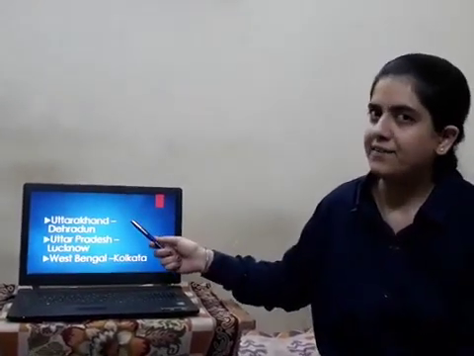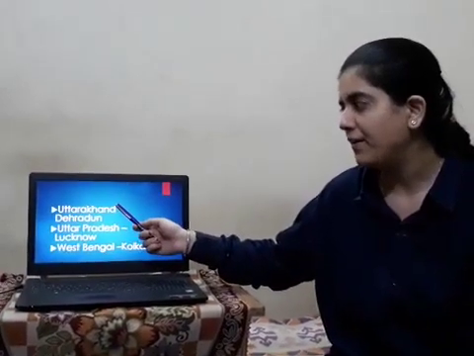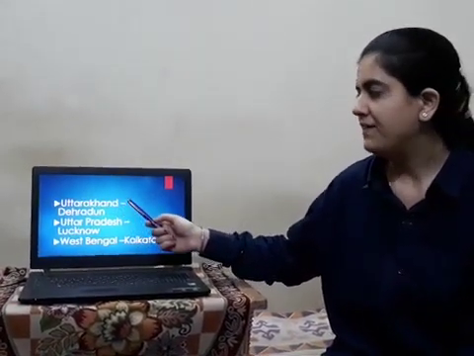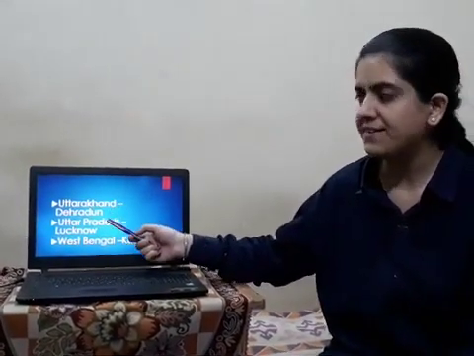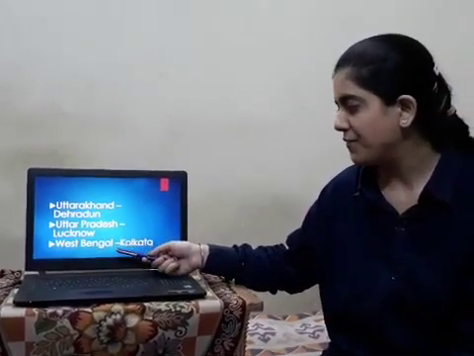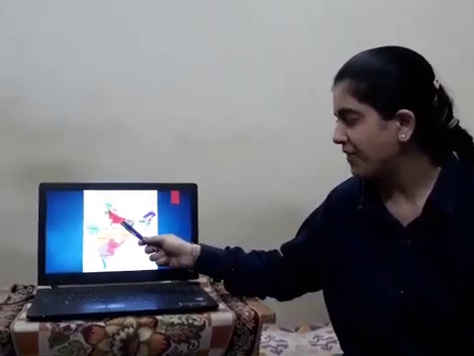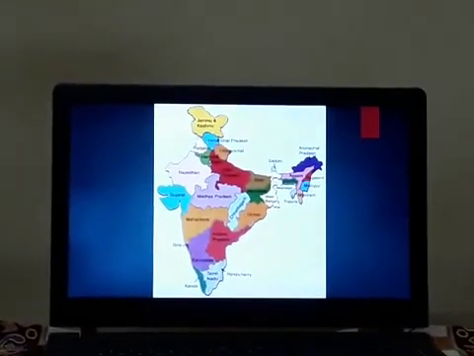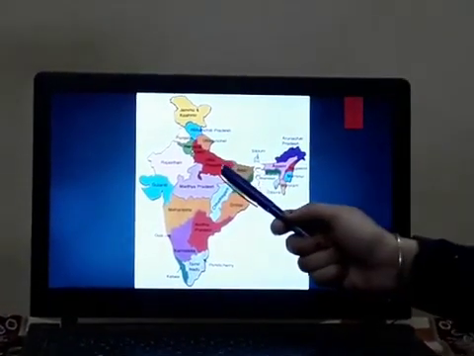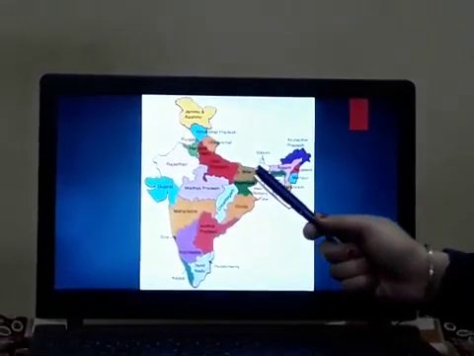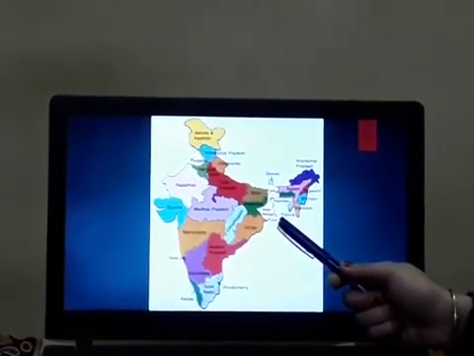Yes, now the other 3 states: Uttarakhand, the capital is Dehradun. Then in the case of Uttar Pradesh, the capital is Lucknow. And in the case of West Bengal, the capital is Kolkata. Now we can see Uttar Pradesh. So Uttar Pradesh is located here and West Bengal is located here.